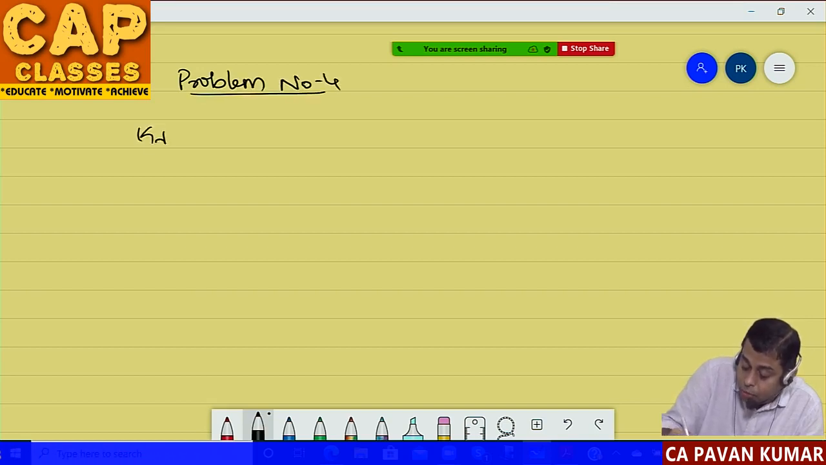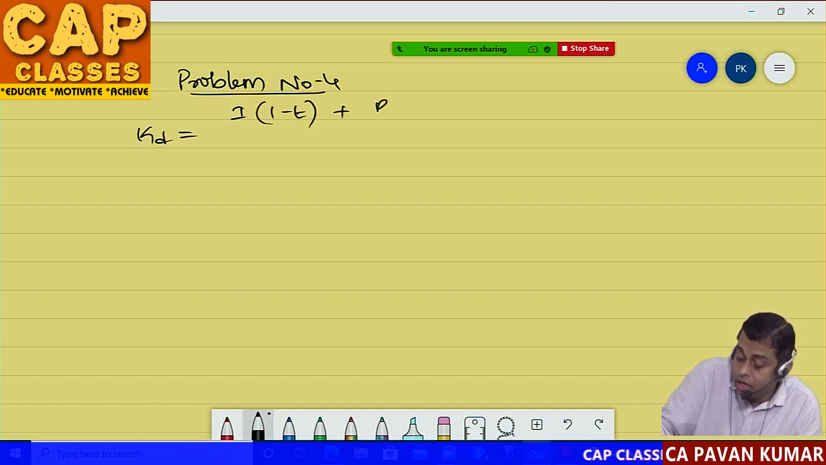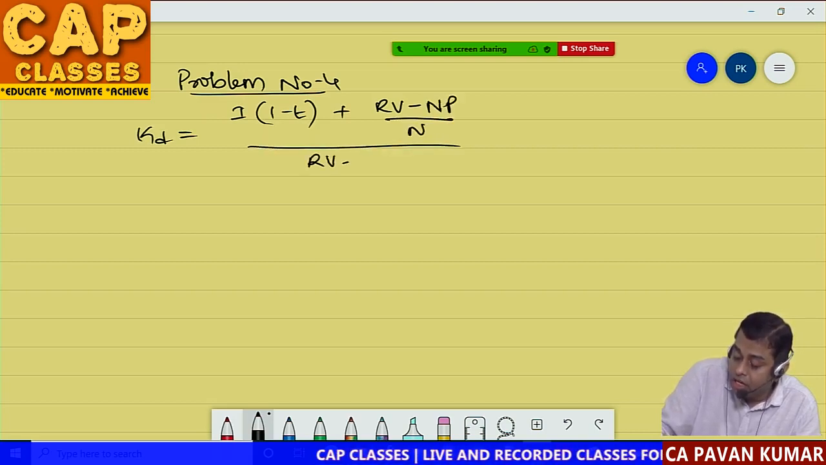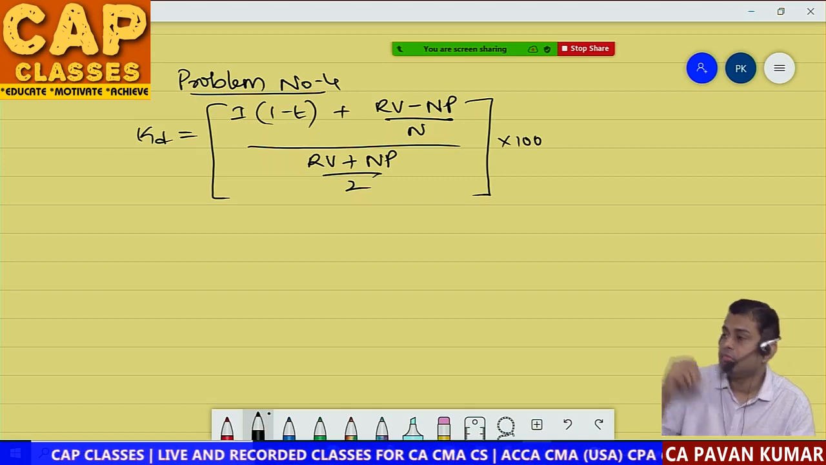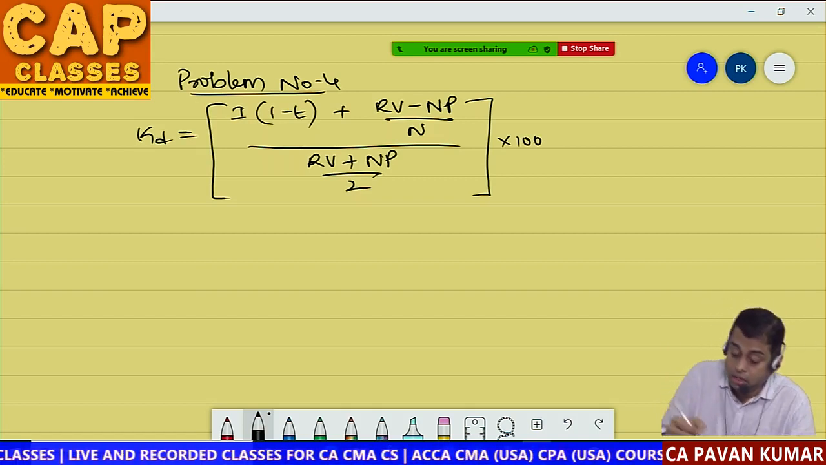So first we write the formula. Which formula? The big formula. Redeemable value minus net proceeds divided by number of years, whole divided by redeemable value plus net proceeds divided by 2, into 100. Correct?